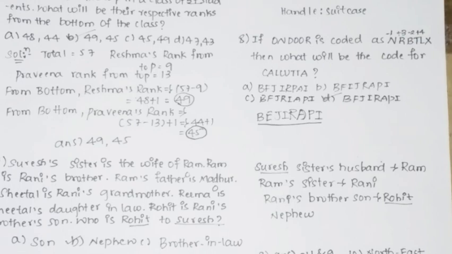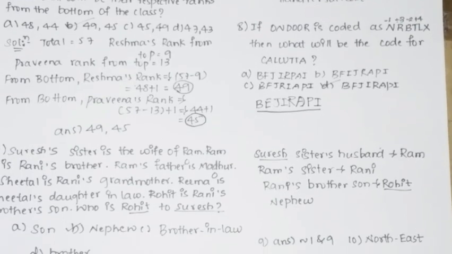Then coming to the 9th and the 10th question. The 9th question, again it was like the first question we discussed, a code word. Certain code language is given, and first you find the repeated word from the question, and then you need to find the code word for the particular alphabet. So for the 9th question the answer is tilde sign 1 and 9.